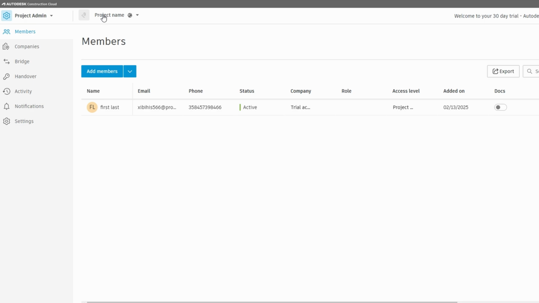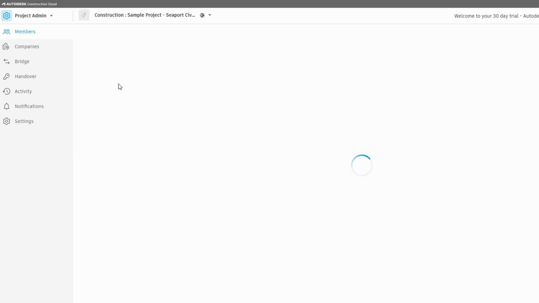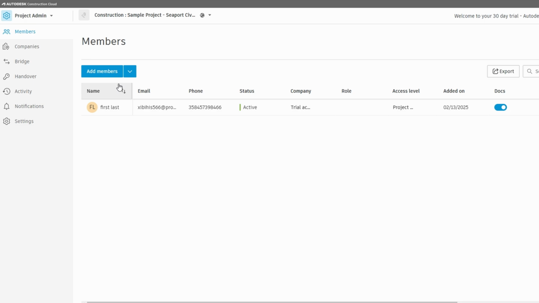This step will give you a clearer view of the platform's full functionality, especially if your new project, like Office Build, starts off empty. By switching to a simpler project, you'll be able to explore all the features like uploading sheets, managing tasks, and collaborating with your team more effectively. It's a good way to see how everything fits together before diving into your main project.